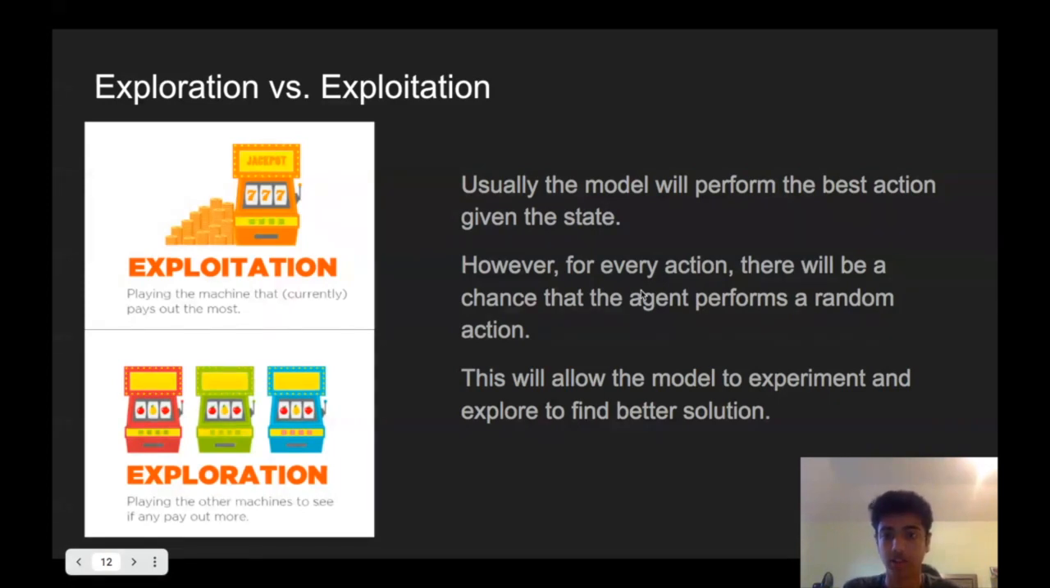A good analogy would be in an arcade or a casino. You'd want to spend some time on the machine that is the best or pays out the most, but you also want to spend some time exploring other machines. And that's basically how our model would be able to hone in on the best actions.